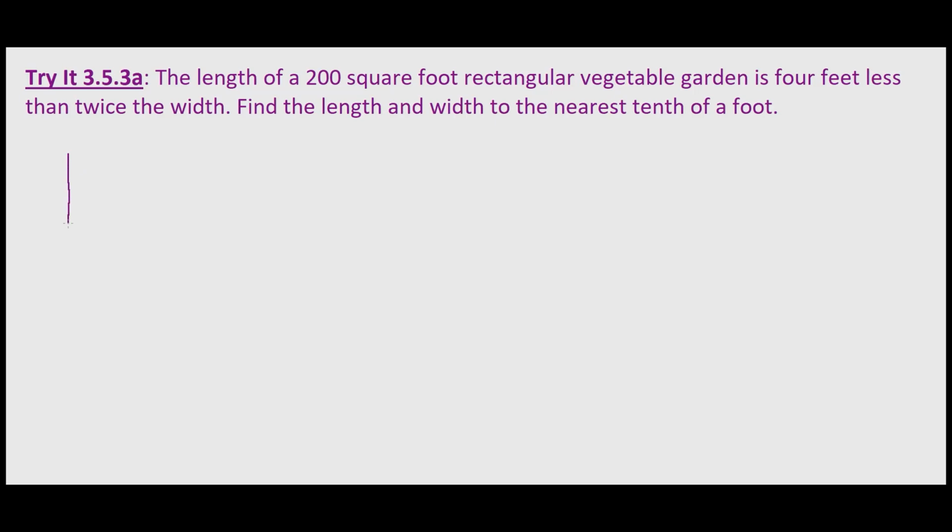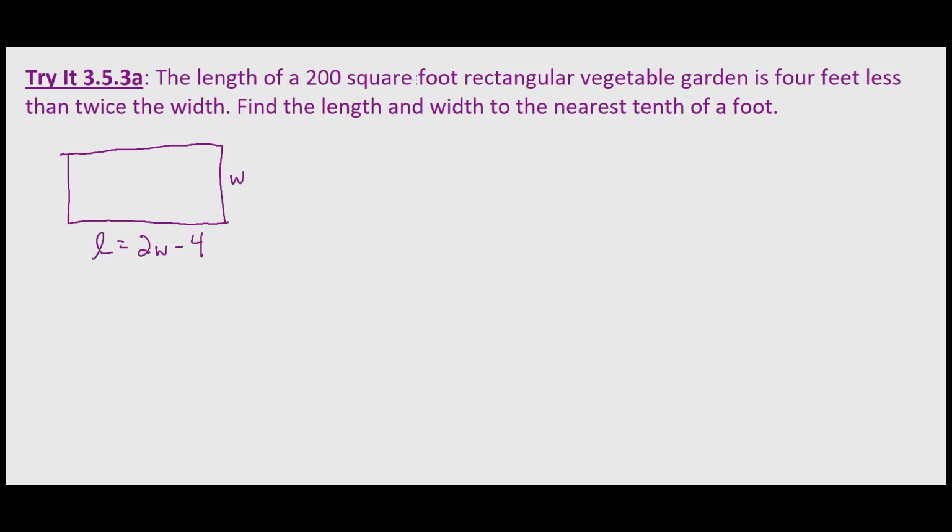So let's draw the picture just like we do with any geometric type problem that we can draw the picture. So we draw a rectangle to represent the rectangular vegetable garden. And we're told that the length is 4 feet less than twice the width. So 2w, 2 times the width, minus 4. So 4 feet less. And then the width is just going to be w.